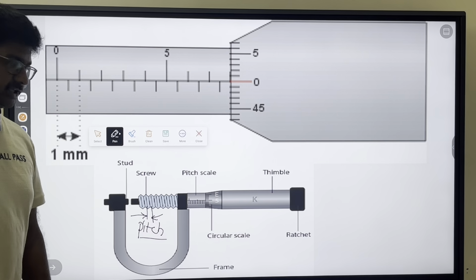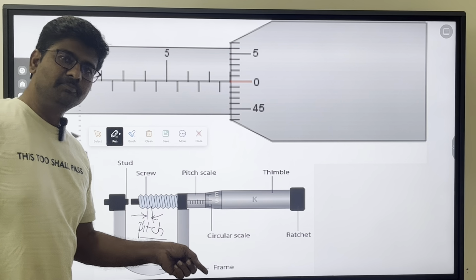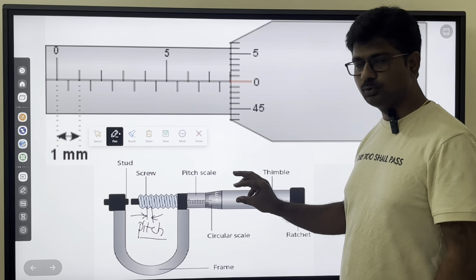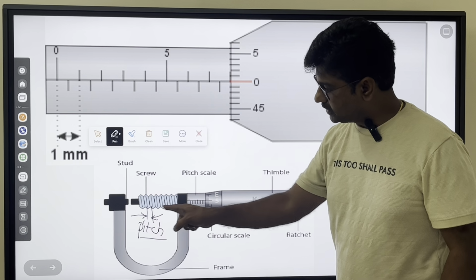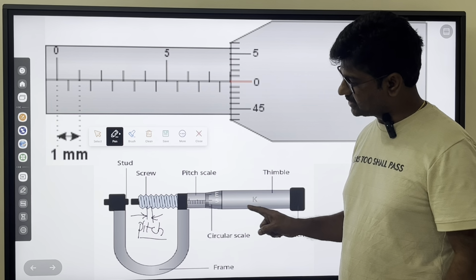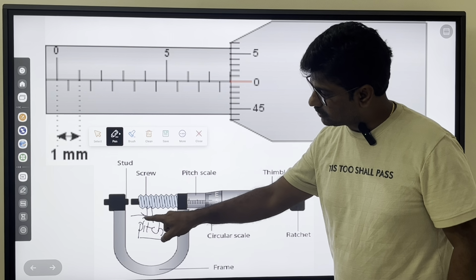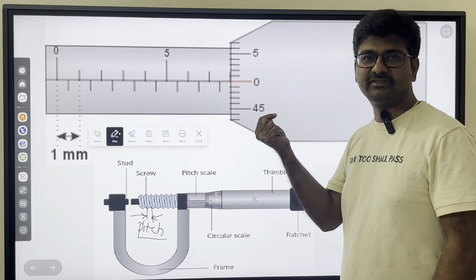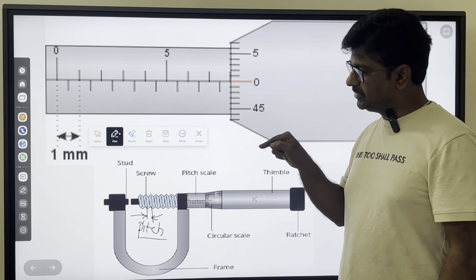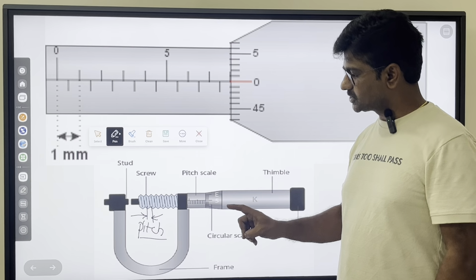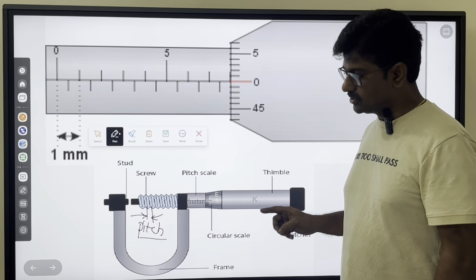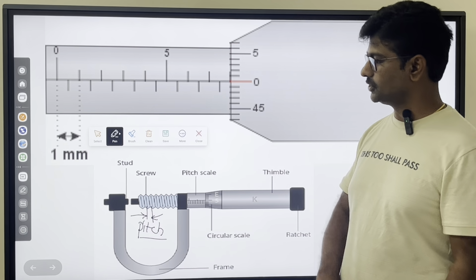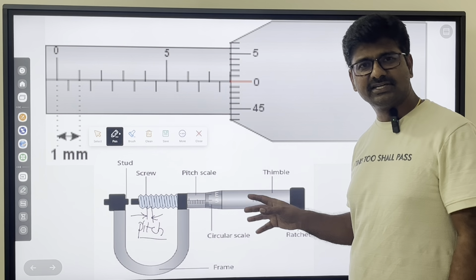So from here to here, this is actually known as pitch. That means for one complete rotation, if I rotate this sleeve completely, that is through 360 degrees, whatever the circular scale is there, this actually advances equal to the pitch. So it advances one thread or it comes back one thread. So one complete thread it will move. That's why for one complete rotation, it is advancing by the pitch of the screw. Now that is actually the logic here.